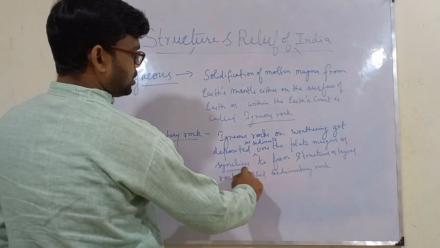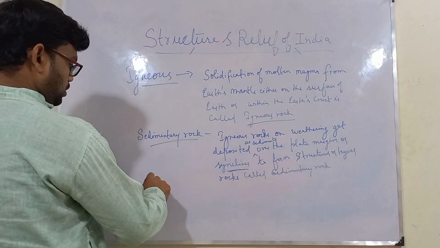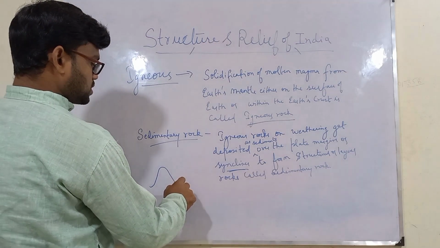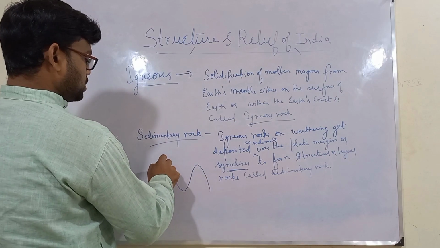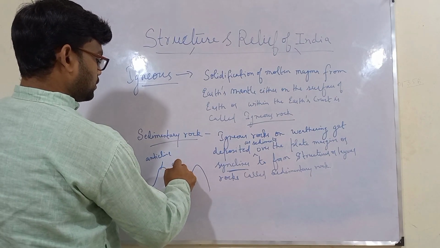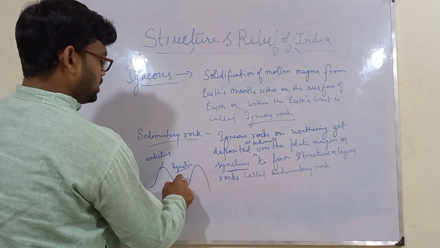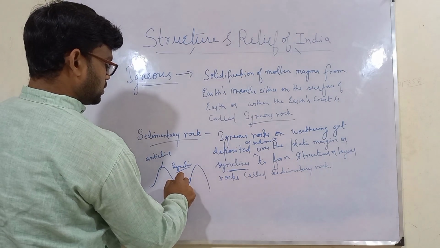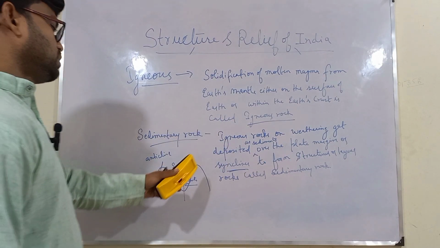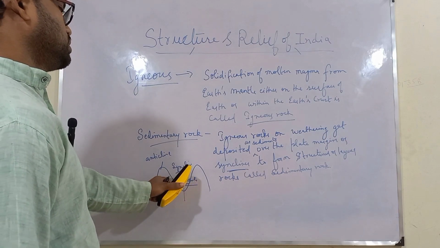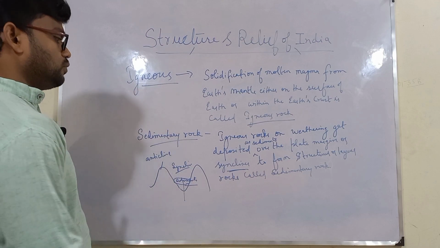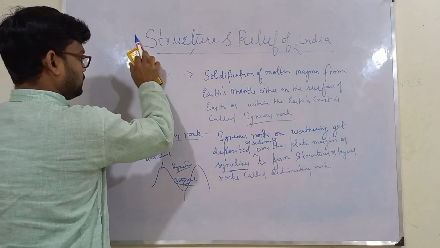Here, what is the meaning of this syncline? When two plate boundaries meet, this kind of structure can be formed. This portion is known as anticline and this one is known as syncline. So the deposition should be in this portion in the form of sediments. For formation of sedimentary rock, the deposition in the form of sediment should be in the syncline position. If you have written the definition for igneous and sedimentary rock, we will move to our next rock, that is metamorphic rock.